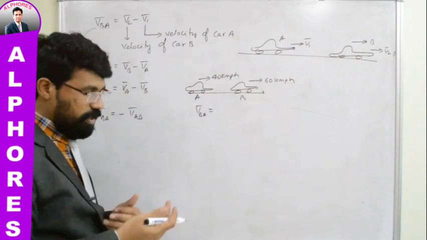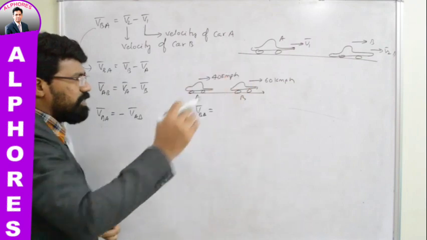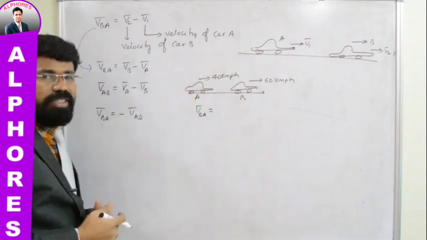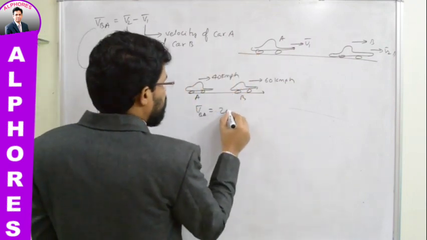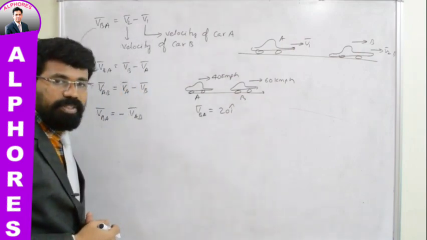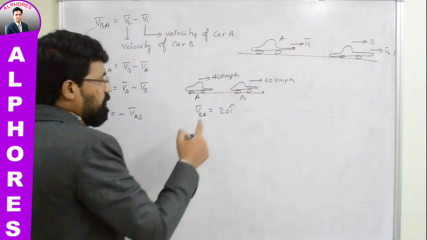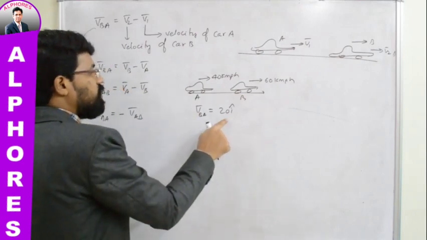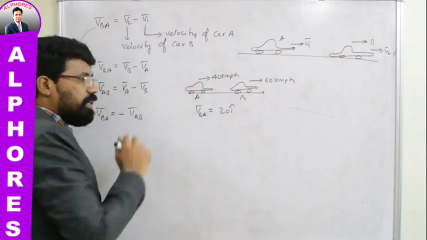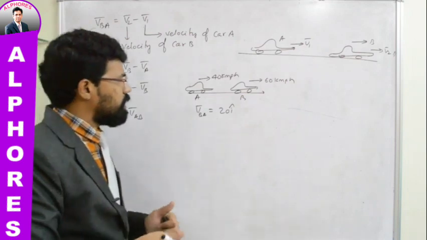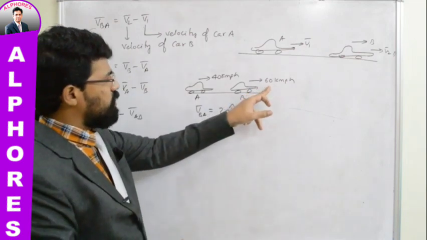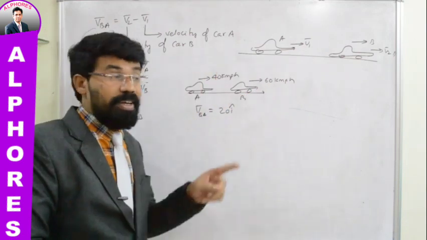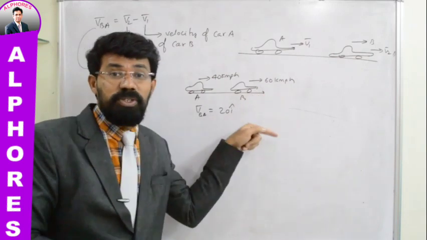Of course, vectorially we have to go with the subtraction. Let us say this is the x-axis, 60 i cap minus 40 i cap. What you will get? You will get 20 i cap. Isn't it? It means this car is going ahead with a speed of 20 kmph with respect to car A. This is where students get confused. Sir, this is going with 60 kmph, so how come this has become 20? That 60 kmph is with respect to ground.